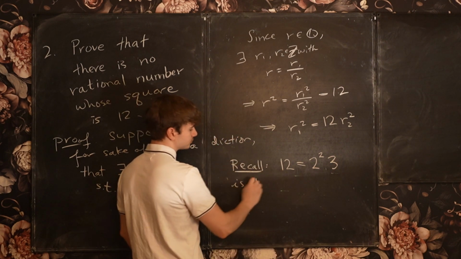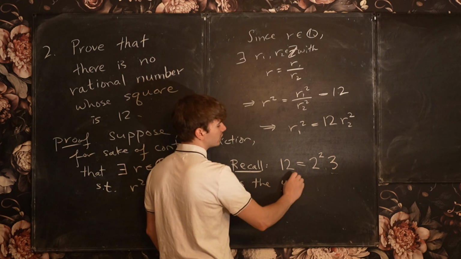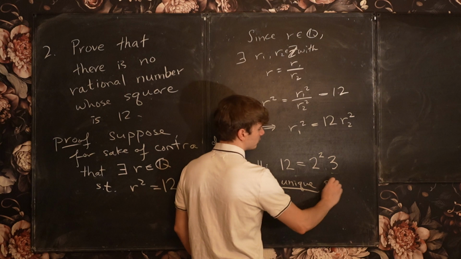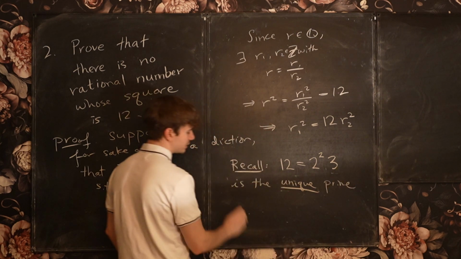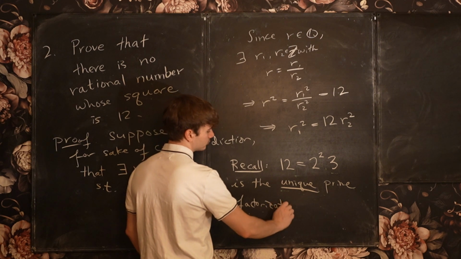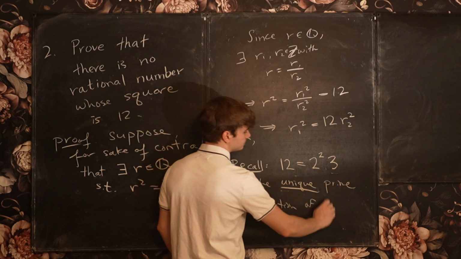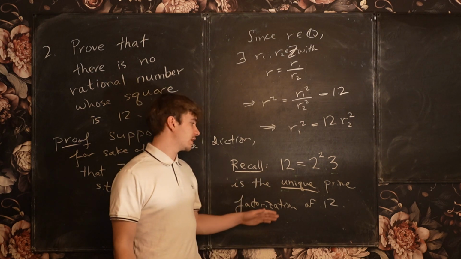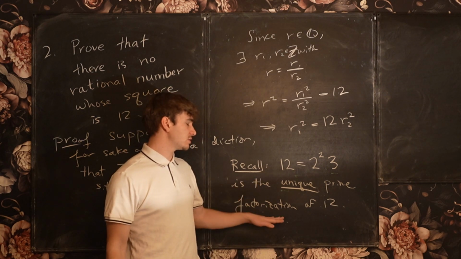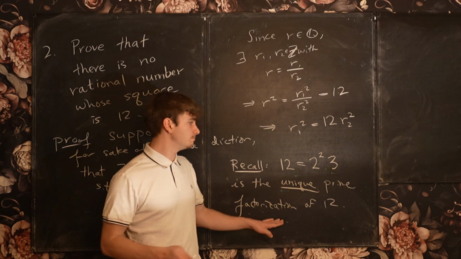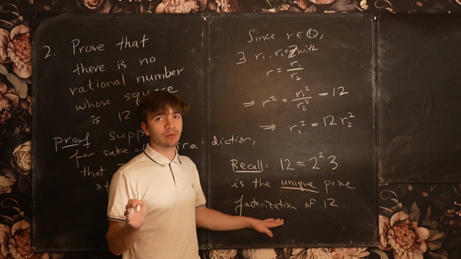Okay? This is the unique prime factorization of 12. I made a video proving that there is such a unique prime factorization. This is also a very famous proof by Euclid. So you should attempt the proof by yourself.